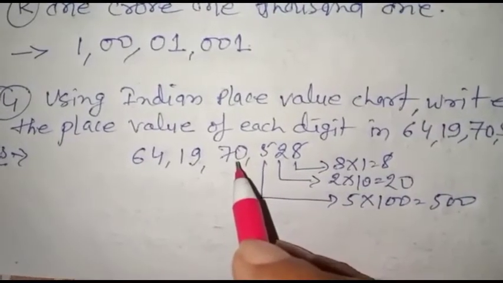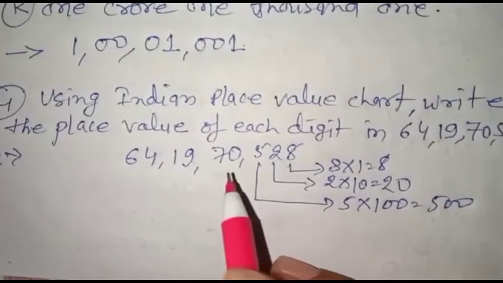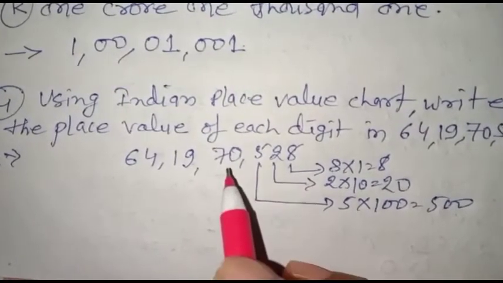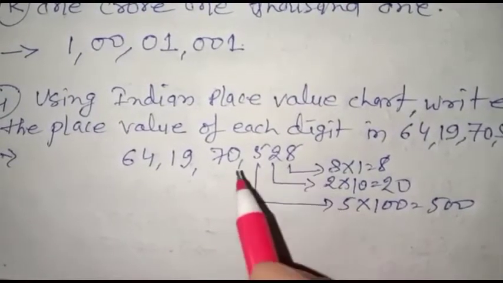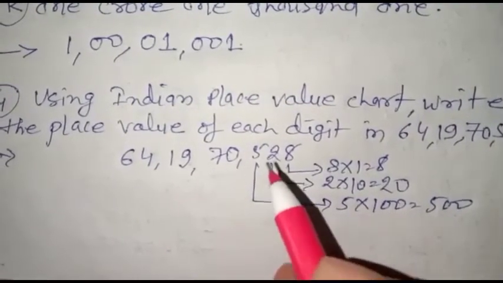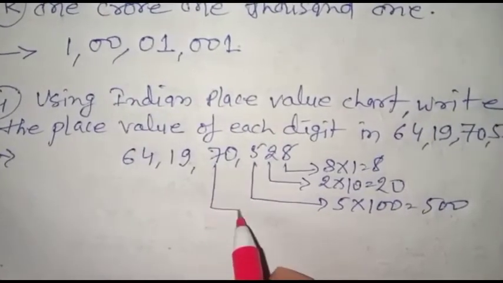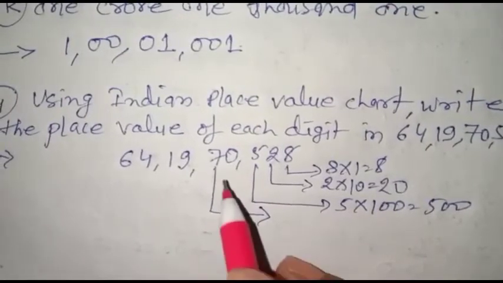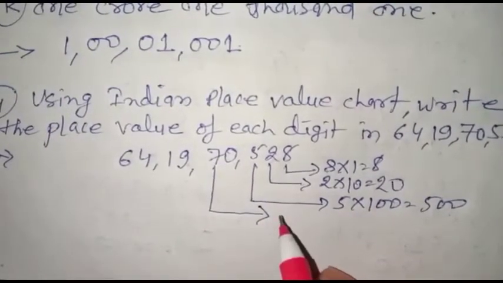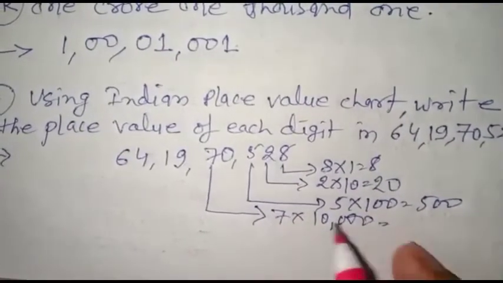For the 0 digit, nothing is any place value, because its place value 1000 is multiplied by 0, then nothing will come, so we will leave it, or we can write it also. So we are leaving here this digit. And now see what is the place value of 7. This is in the 10,000 place, so it is multiplied by 10,000